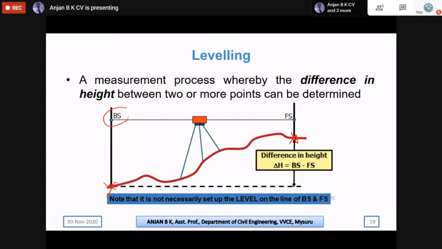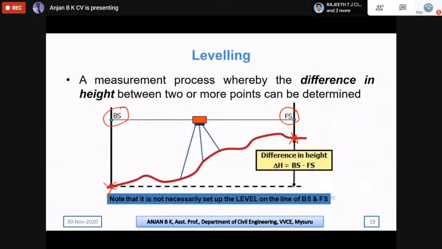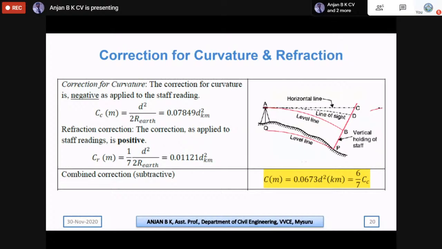To take any two points, we observe readings. The first reading, taken on the known RL, is called backsight, and the last reading taken with respect to that instrument setup is called foresight. So that is the basic knowledge we will have. Without wasting time, the type of questions expected here is finding the RL, reduced level, of a certain point, especially when the staff is held inverted. And there will normally be a question on correction for curvature and refraction.